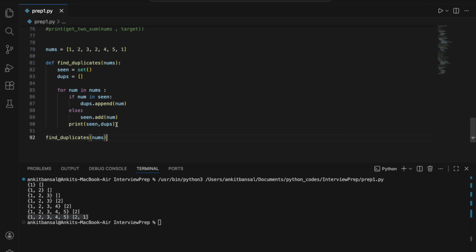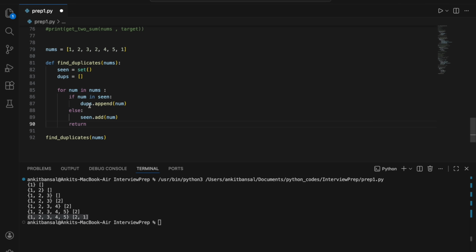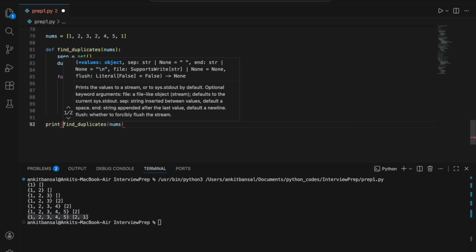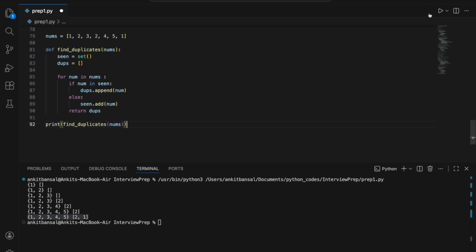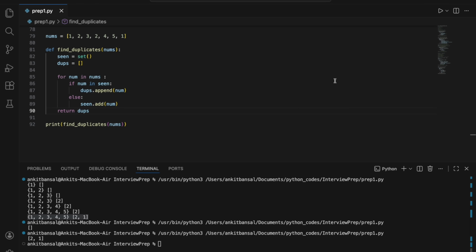So all I need to do here is return all my duplicates. There is still one problem, so we'll discuss. So I'll just say return duplicates, then I need to print it, right, to see, right? So if you see, it is returning nothing, something is wrong. Okay, sorry, I need to come out of the loop. Yeah, so let me run this, and now we are getting 2 and 1, so these two values are duplicates, right? So once this for loop is over, then only I need to return it.